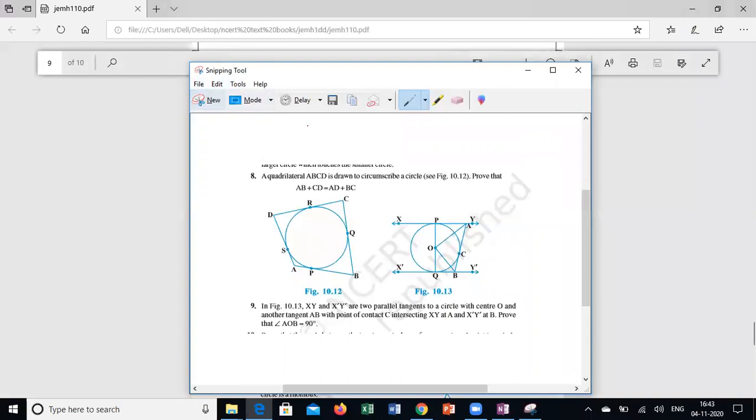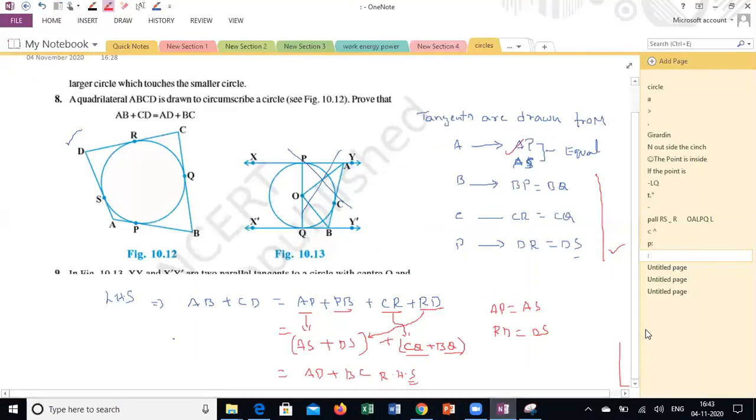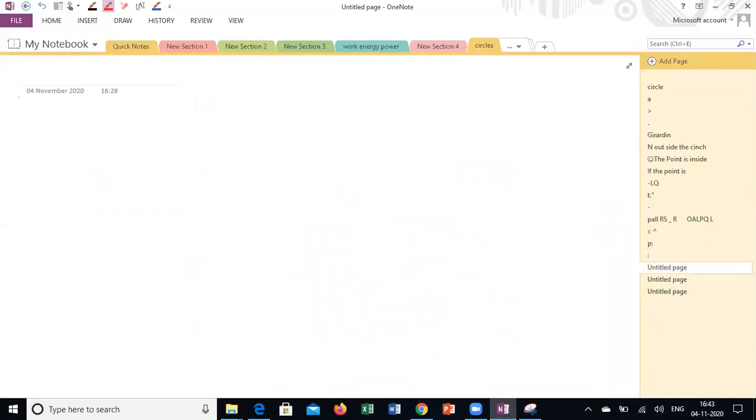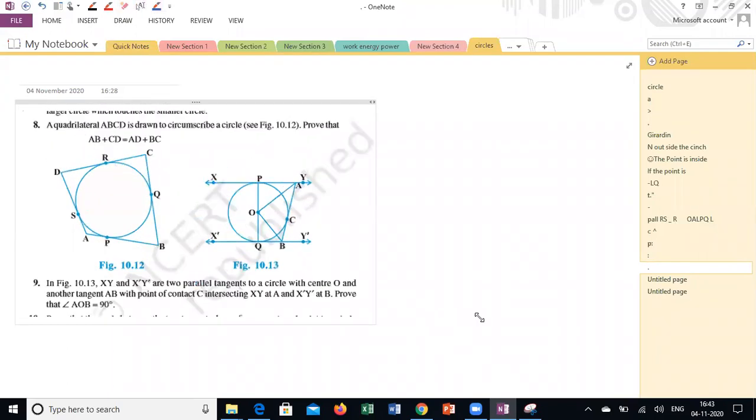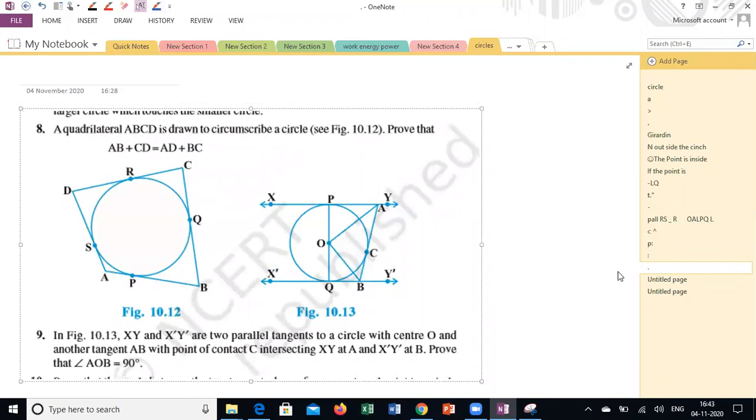Based on our previous discussions in different numericals or theorems, can anyone solve this question? Can anyone explain the question first? Hamsini, can you do it? The 9th question. Sir, 1 minute, sir. I'll read and explain. You have to consider the 10.13 diagram.